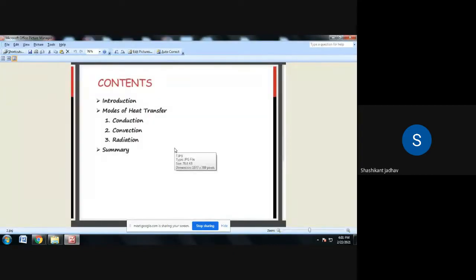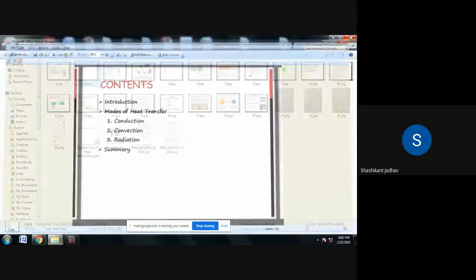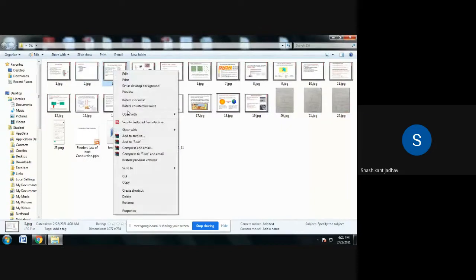Okay, so write down the next point: modes of heat transfer. In that, write down first conduction, second convection, and third radiation. First mode is conduction, second mode is convection, and third mode is radiation. Basically, these are the three modes of heat transfer.